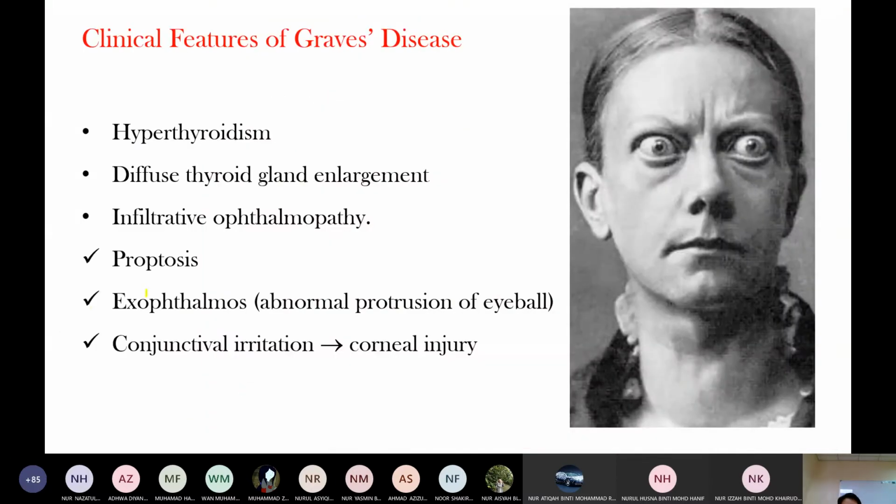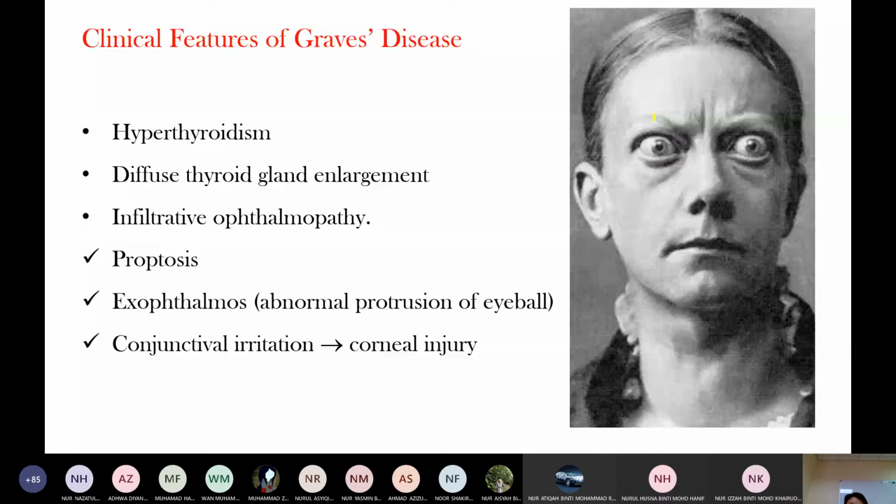So the proptosis, exophthalmos, can cause conjunctival irritation and corneal injury. It is due to infiltrative ophthalmopathy. It means that behind the eyeball there is extracellular matrix connective tissue accumulation.